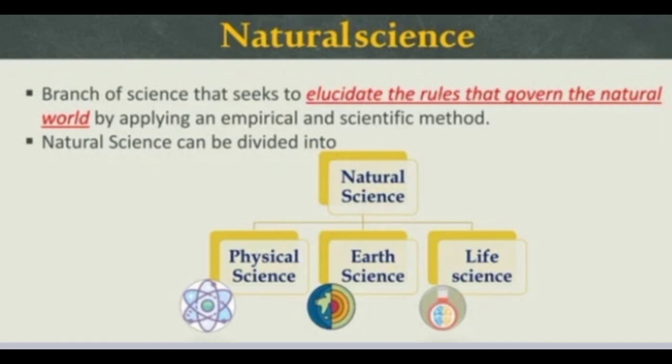It is also a branch of science that seeks to elucidate the rules that govern the natural world by applying an empirical and scientific method. It is also divided into physical science, earth science, and life science.